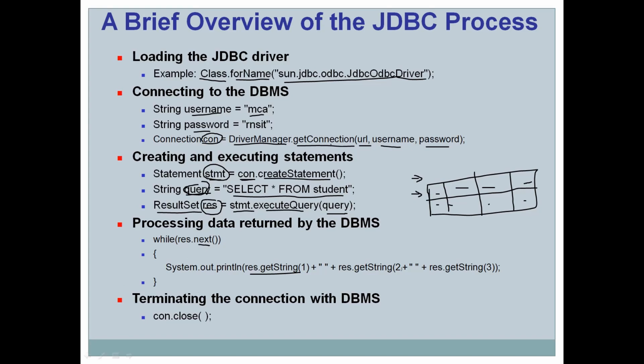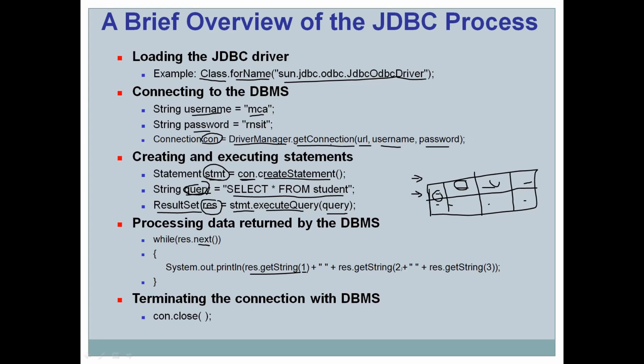In the while loop, we are printing the data from every cell. res.getString(1) prints the first cell's data. In the same way, getString(2) gives the second cell, getString(3) the third, and if there are four, getString(4). The get method goes along with a data type, such as String, depending on the type of data you are retrieving. If it is integer data, you have to use getInt.